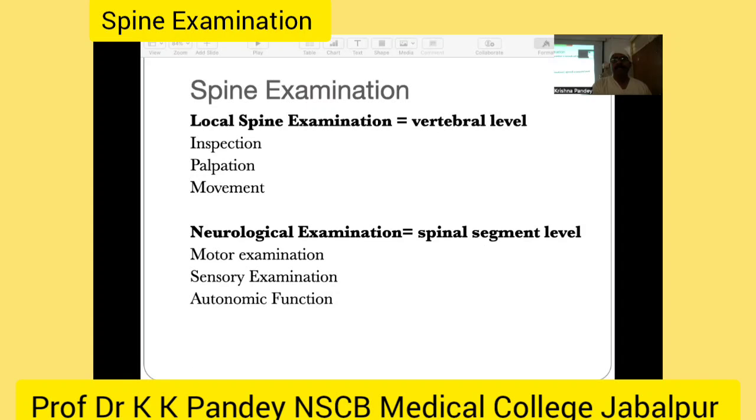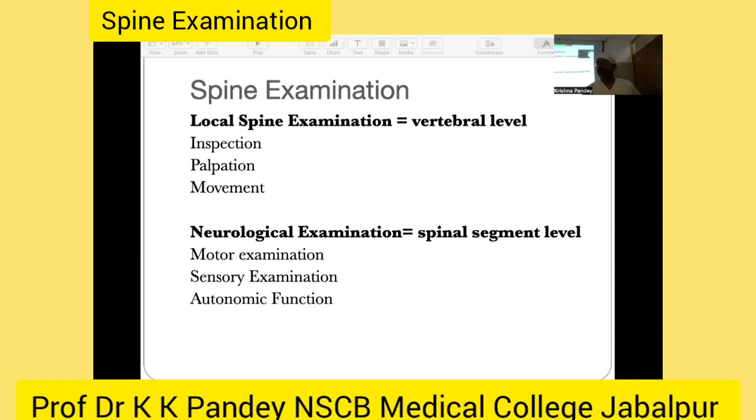And then spine examination includes the local spine examination to identify which vertebra is affected. So this gives you a basic idea of the local examination, and it includes inspection, palpation, and movement. As I already told you, movement should only be tested when you are not going to aggravate the neurological deficit.